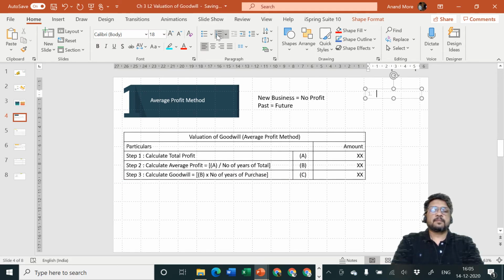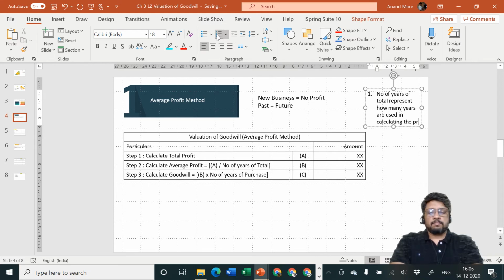First point, number of years of total represent how many years are used in calculating the profit making capacity of the business,